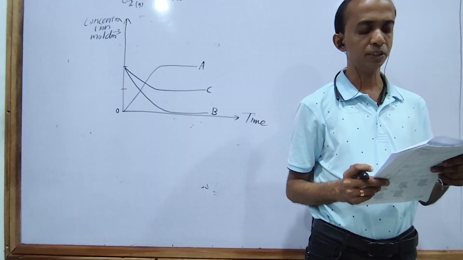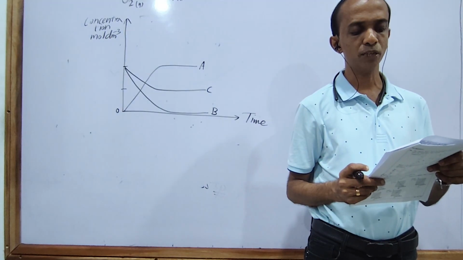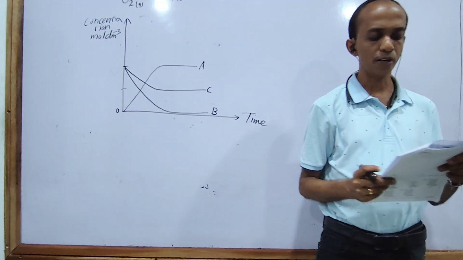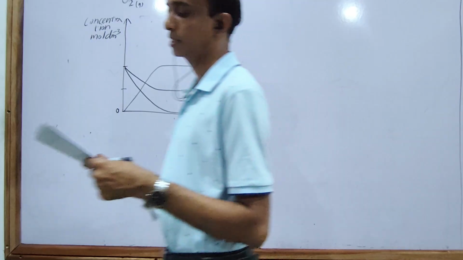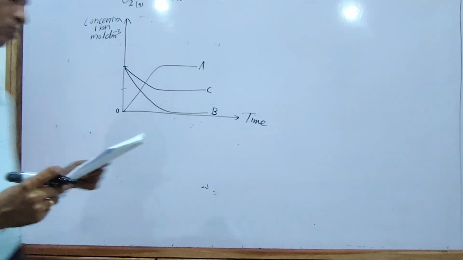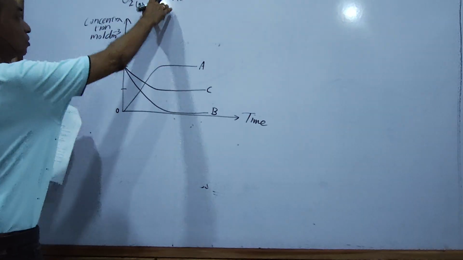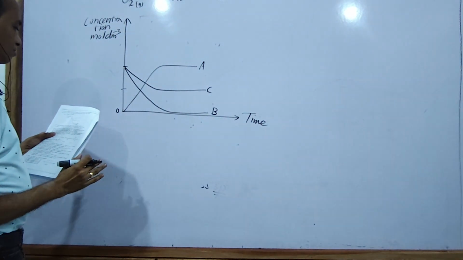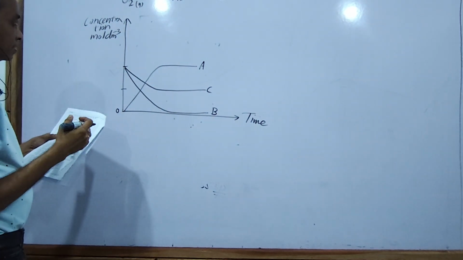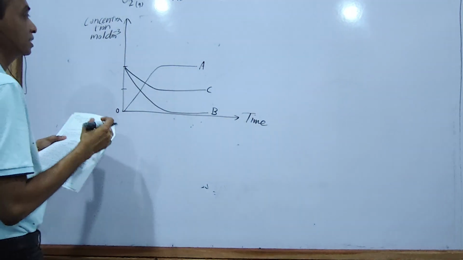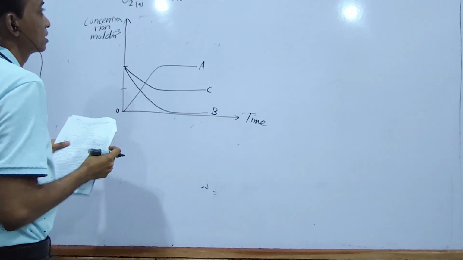The correct representation of the species O2 gas, H2 gas and H2O gas respectively is what? Initially, only O2 and H2 are present. The reaction is happening.